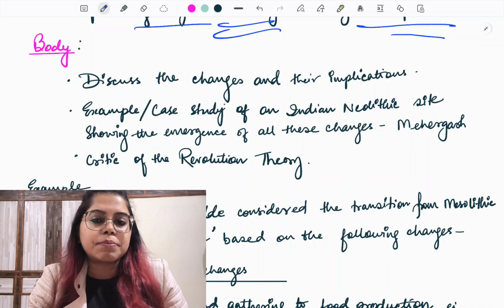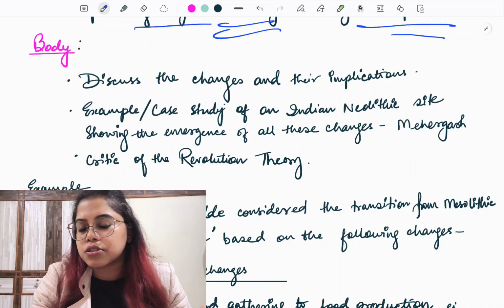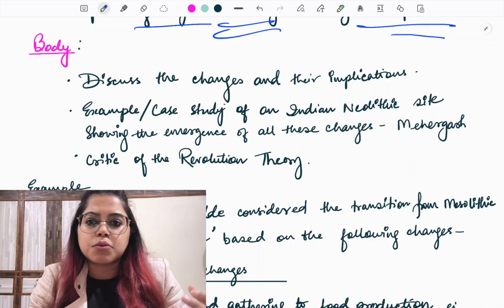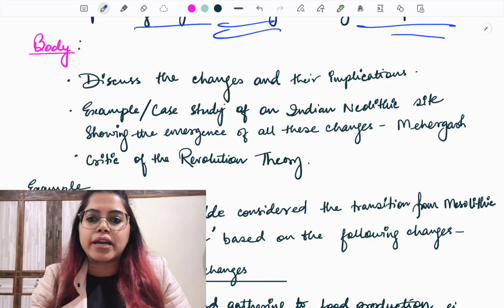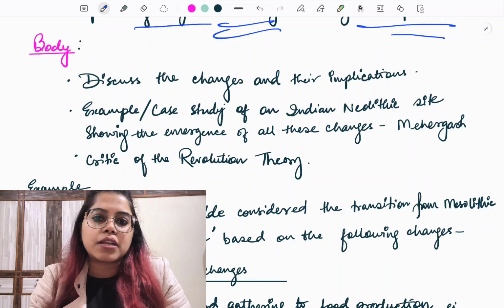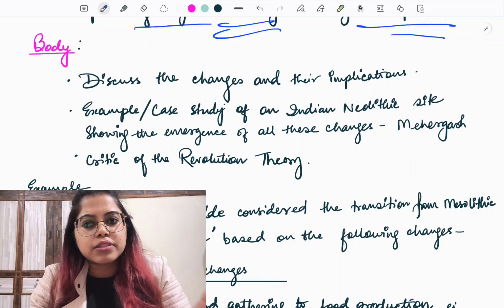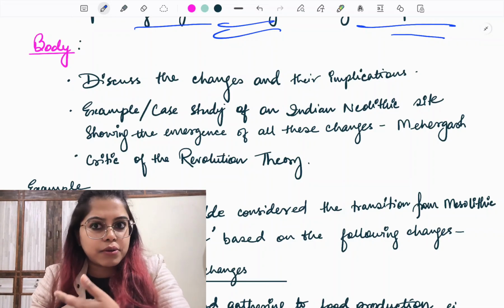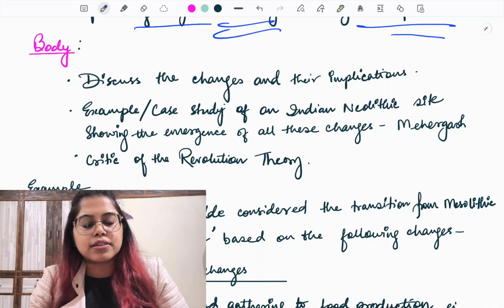For example, in the Paleolithic period there was an ice age like condition. So not that many resources were available, and humans were very mobile. They were moving from one place to another very frequently. So that impacted their way of life. How? Go and see that video. Now we are not going to discuss that.